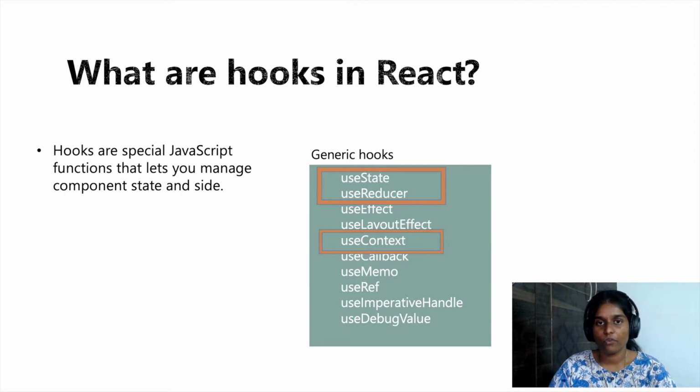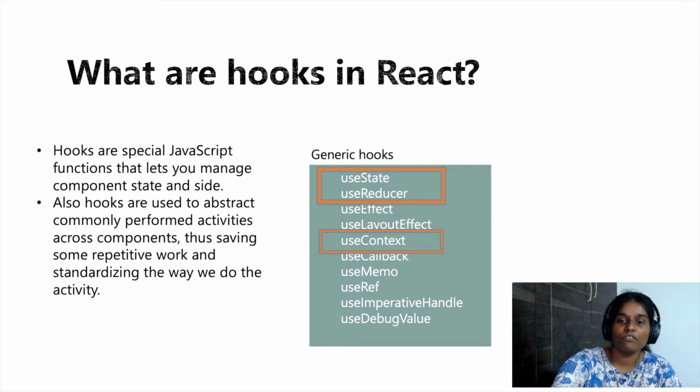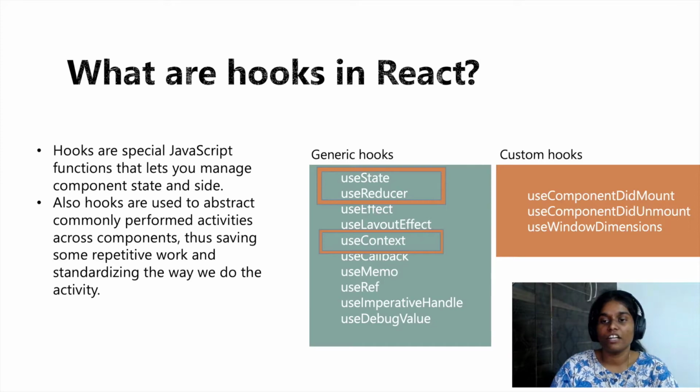So these are some common things which you might be doing across different components, and you can write some custom hooks to abstract this process, thus making your code look much simpler. For example, we have some custom hooks like component did mount or unmount or useWindowDimensions, thus helping us standardize the way we write our code.